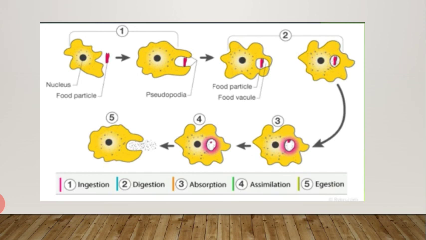The basic process of digestion of food and release of energy is the same in all organisms. So we have completed chapter 2 of science, that is nutrition in animals. We covered the digestive system in humans, in grass eating animals and in the microscopic organism, that is amoeba. Thank you.